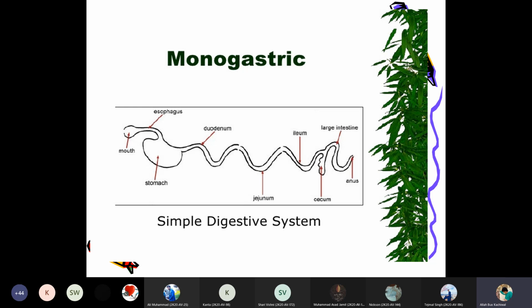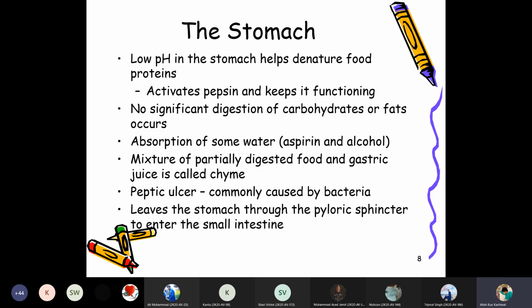So there is a mouth, esophagus, stomach, duodenum, jejunum, ileum, and large intestine with cecum, colon, rectum, and then the anus. So a simple-stomach, monogastric digestive system possesses these structures: mouth, esophagus, stomach, duodenum, jejunum, ileum, then the large intestine having cecum, colon, rectum, and anus.